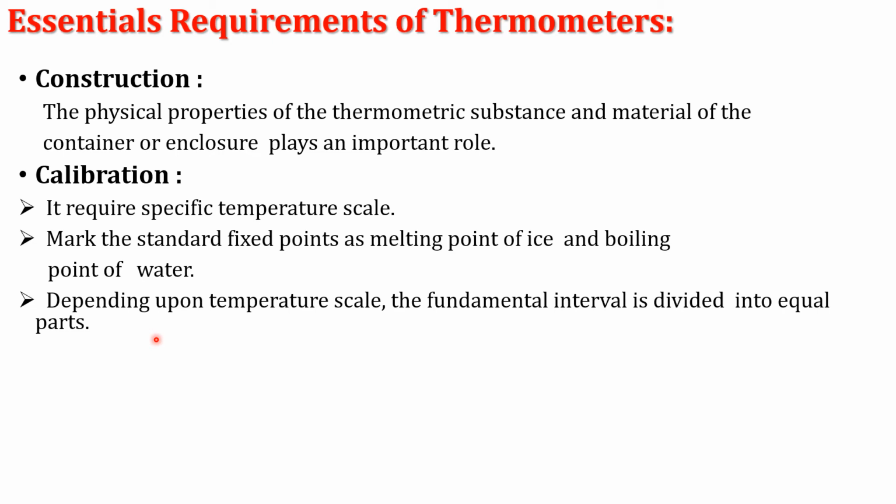If the scale is the Fahrenheit scale, then the fundamental interval is divided into 180 equal parts. Each part is equivalent to 1 degree Fahrenheit. Similarly, in the Kelvin scale and other scales, the interval number of equal parts is different.